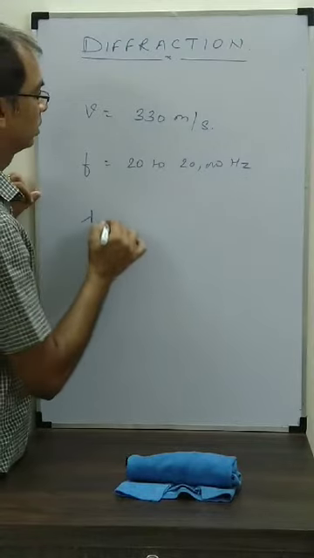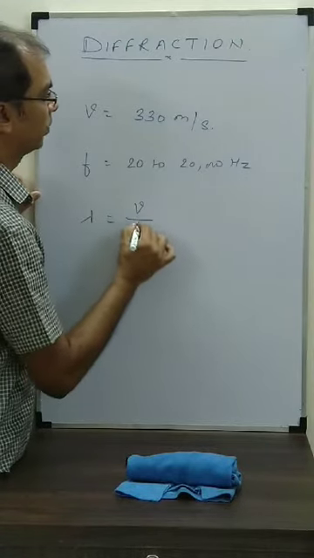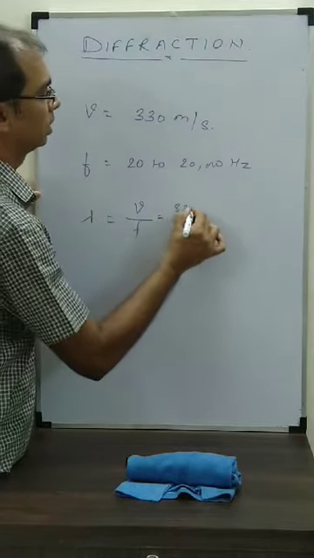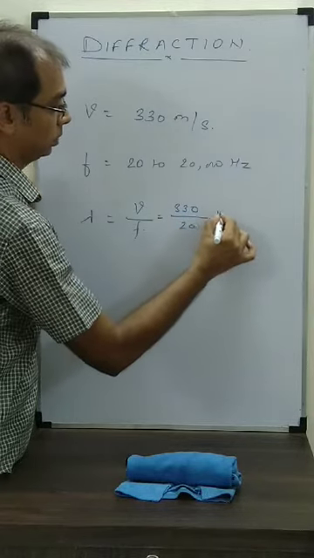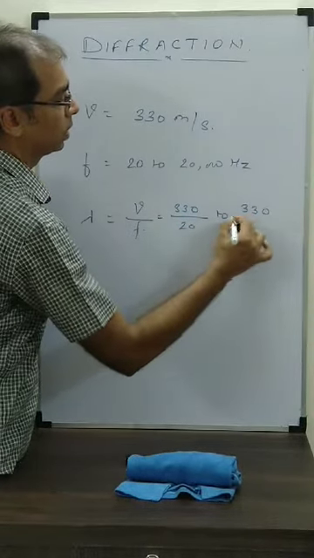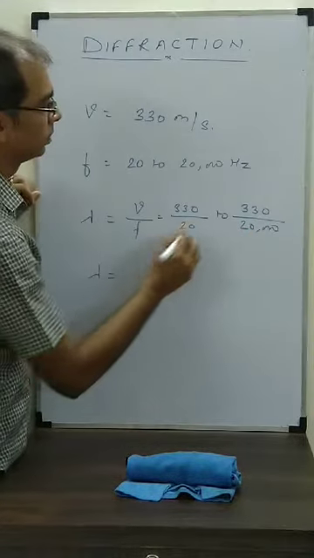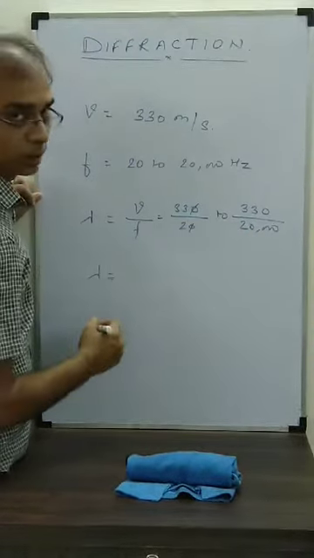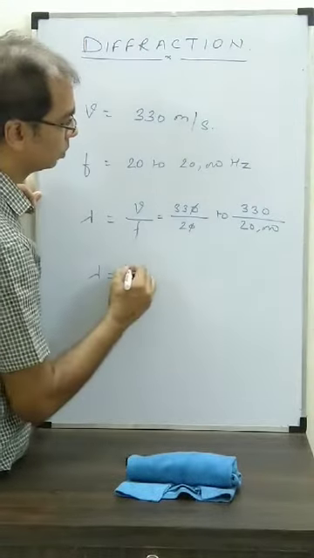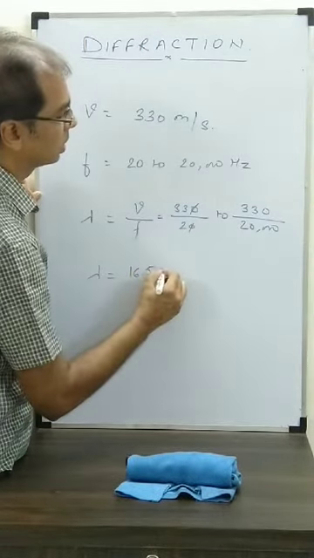So wavelength can be v by f, that's the formula. So 330 by 20 to 330 by 20,000. Okay, so what value are we getting? 33 by 2, that is 16.5 meter.